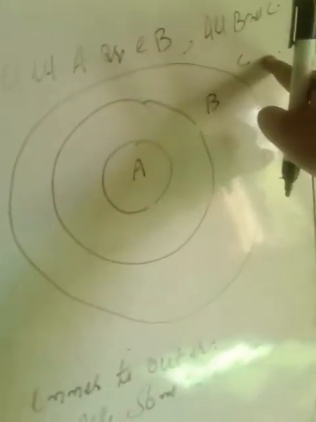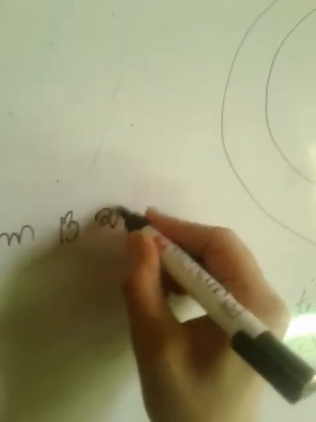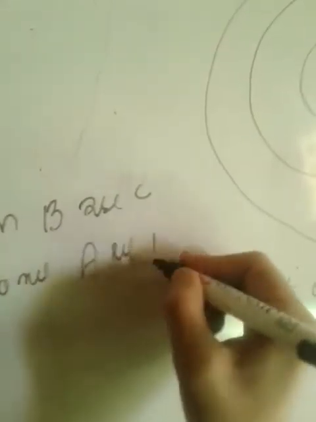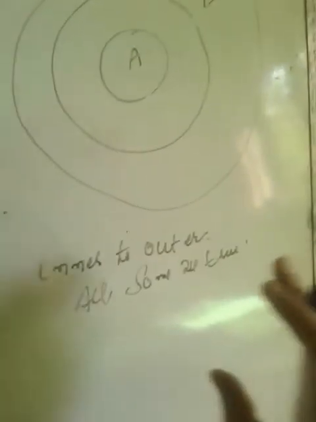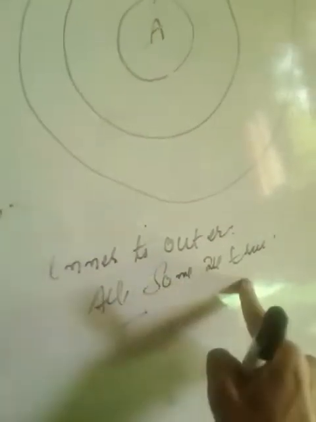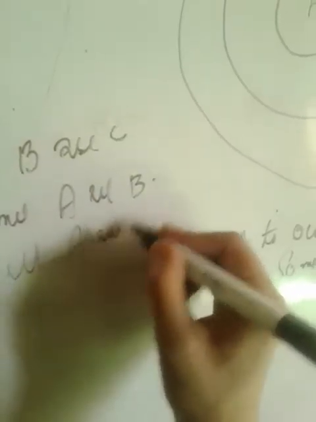For example, if we are given that all A are B and all B are C, and in the conclusions we are given some B are C, some A are B, and all A are C, then from inner to outer, which conclusions are true? All and some.